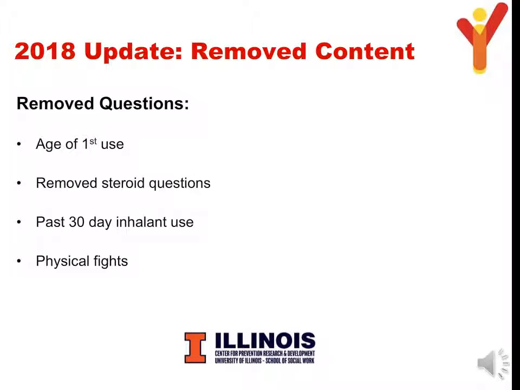In 2018, some questions and content were removed because they were low priority or their results were not useful to inform practice. The questions that no longer appear in the survey are about age of first use of steroids, past 30-day use of inhalants, and physical fights on school property.